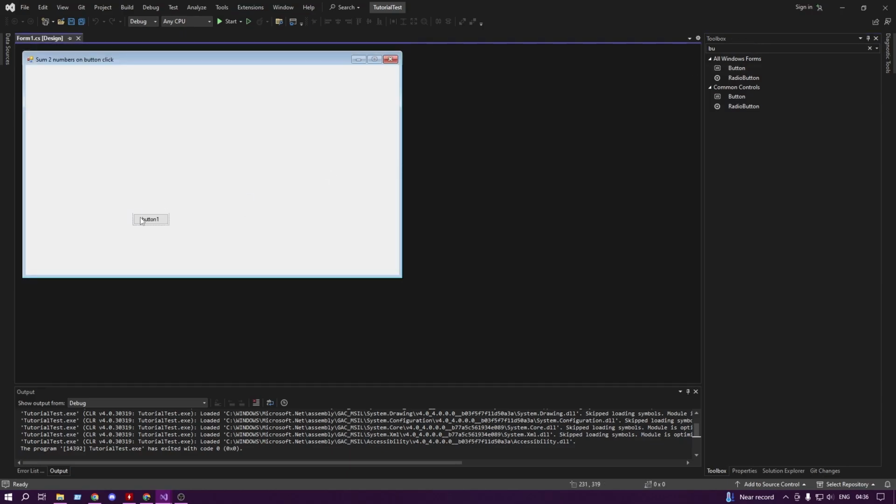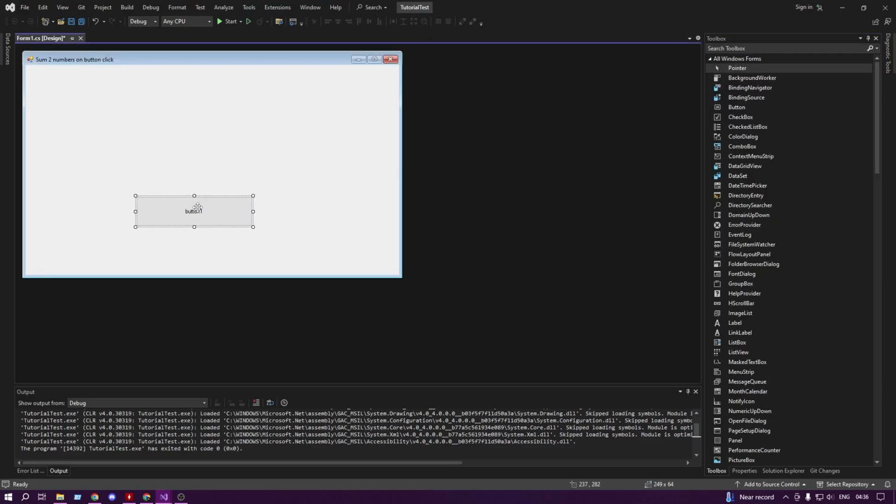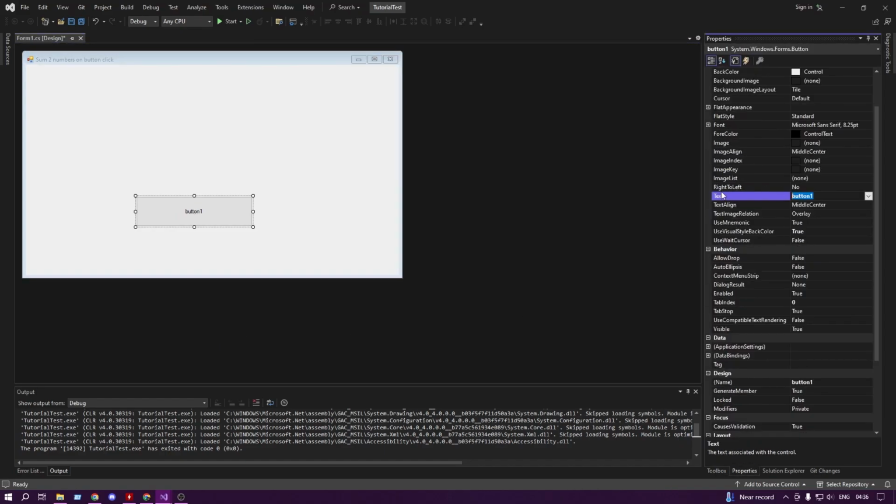First, we will need to add a button and two text boxes in our form. After we add everything in the form, we will double-click the button to open the script where we will write our code.